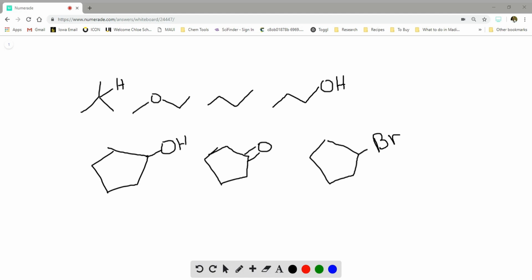So this one will be the least, then the more branched compound, then the ether, because it now has a dipole-dipole moment. But the alcohol is the most like water. It has hydrogen bonding that could form with water, and it has the dipole-dipole forces, whereas the ether only has the dipole interactions. If we move down to the second set, we are comparing an alcohol